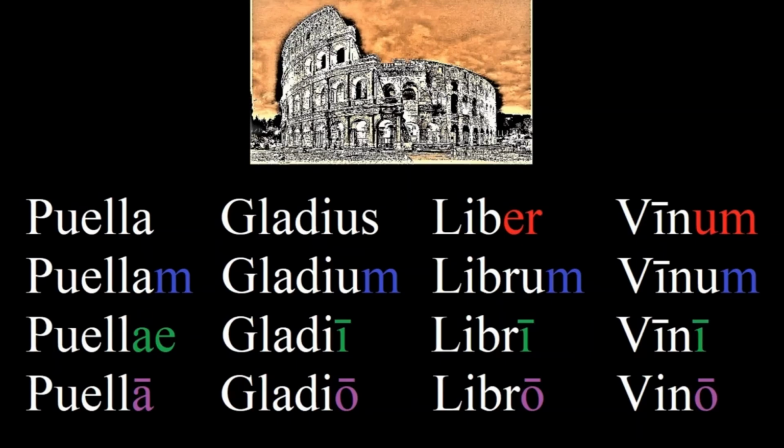All the nouns end in an M in the second row. In the third row, we have the sounds I and E, which sound a little similar. And in the last row, we have long vowels.